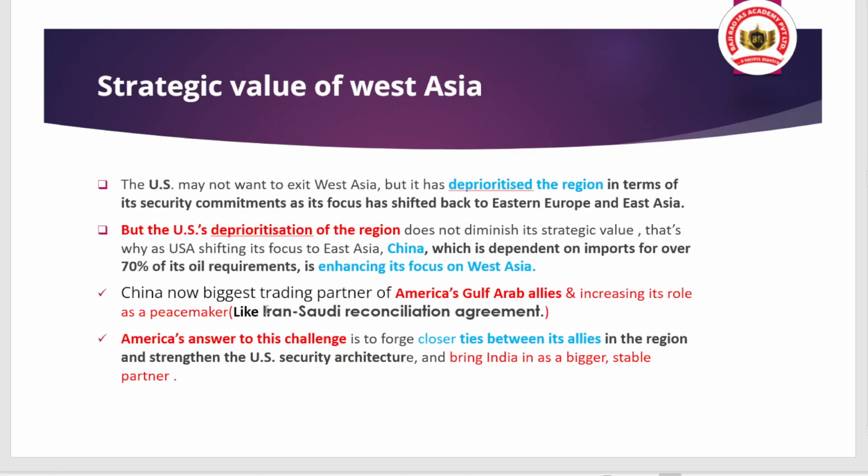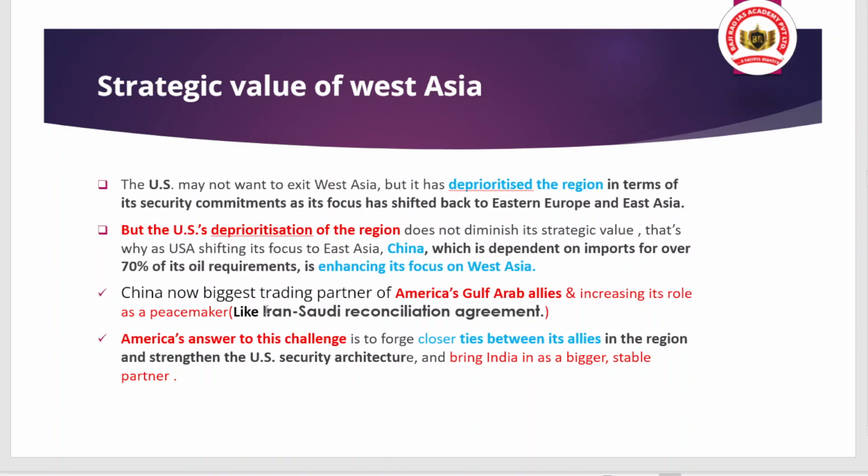And withdrawal of the US does not mean that the strategic value of West Asia is decreasing. In fact, West Asia comprises huge reserves of oil, and the oil gets supplied from West Asia to different countries around the world, including India and China.